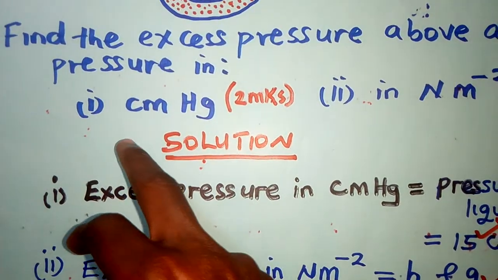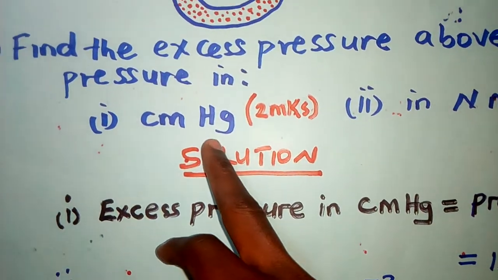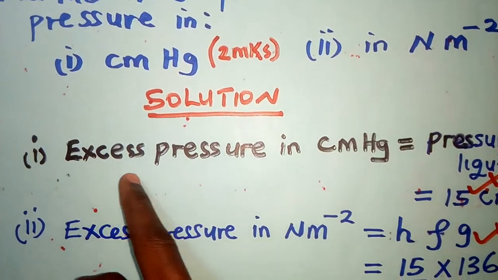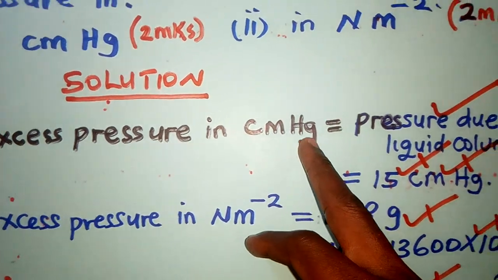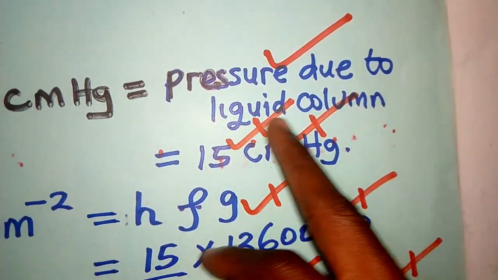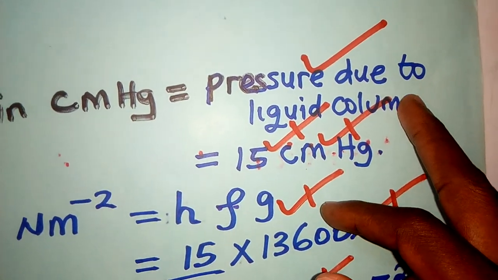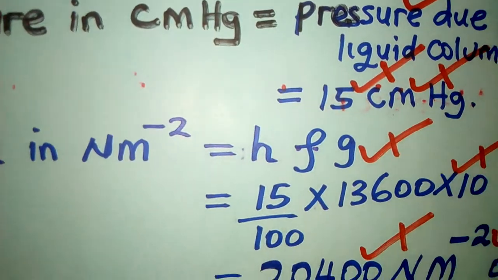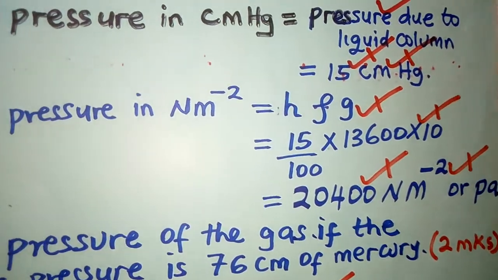Remember, he wants the answer in centimeters of mercury, and the height is also in centimeters. So this is 15 centimeters of mercury.